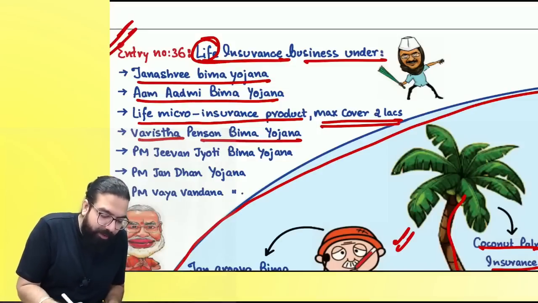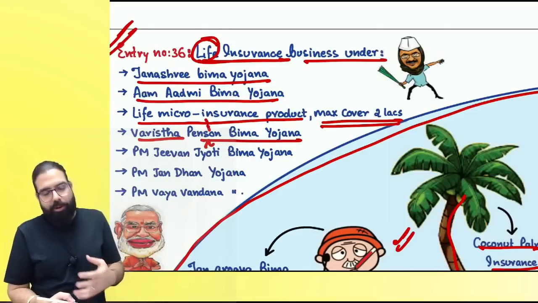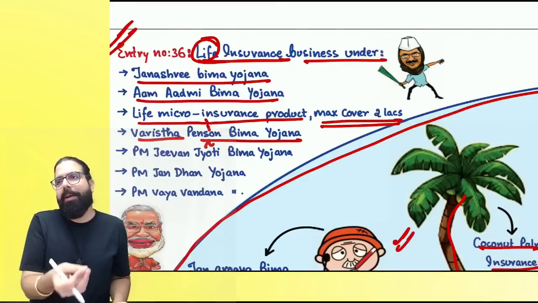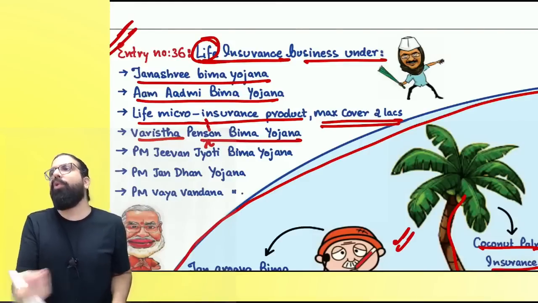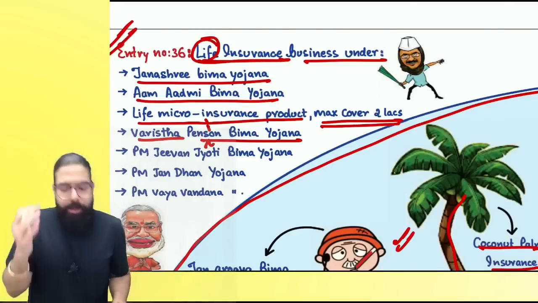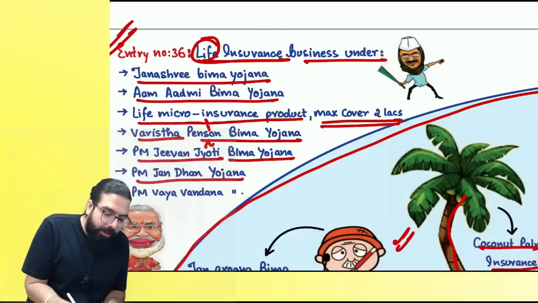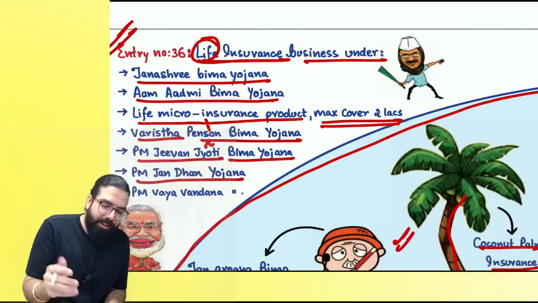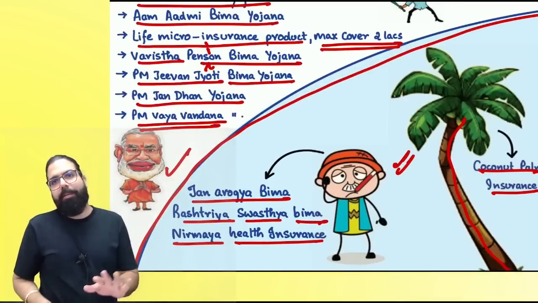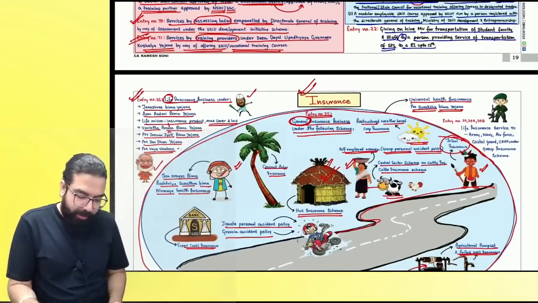Then Varishta Pension. Pension, the I is missing. Varishta Pension. Baba, feelings are mutual only. Correct or not? Pension Bima Yojana. Actually, what happened? These things are written purely by my hand. Correct? So, Baba, the system doesn't throw an error. Those spelling errors don't come. Can I go ahead, everyone? The next one over here is Pradhan Mantri Jeevan Jyoti Bima Yojana. Then Pradhan Mantri Jan Dhan Yojana. Baba, wherever you see Aam Aadmi or you see Pradhan Mantri, remember the Pradhan Mantri schemes, etc. Insurance is always exempt. Pradhan Mantri Vaya Vandana, etc.